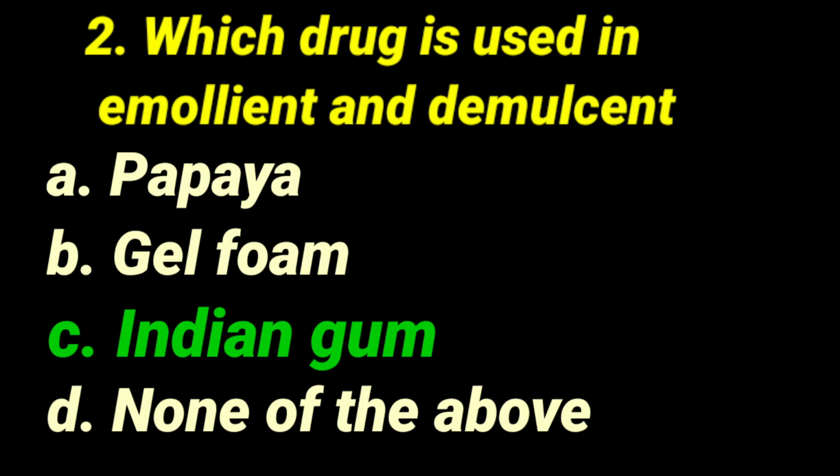The correct answer will be acacia. The other drugs like gelatin, gelfoam and papaya will not be used for this purpose. Sometimes gelatin might be used, but the exact answer will be Indian gum, that is acacia gum. So dear students, study well for your GPAT 2022 examination.